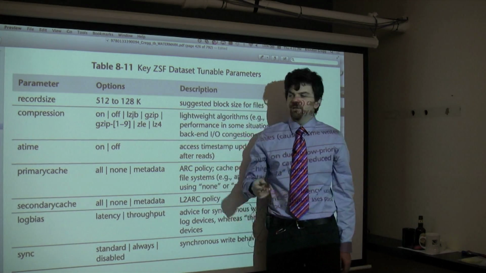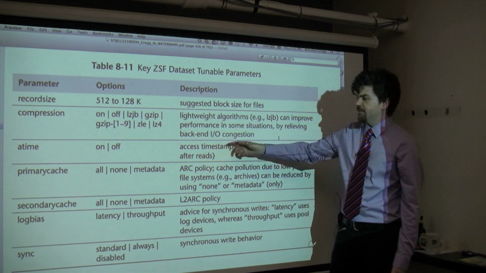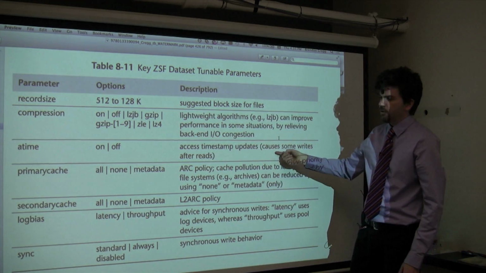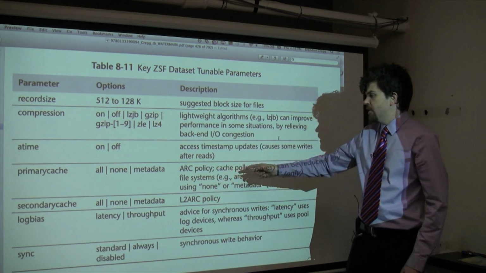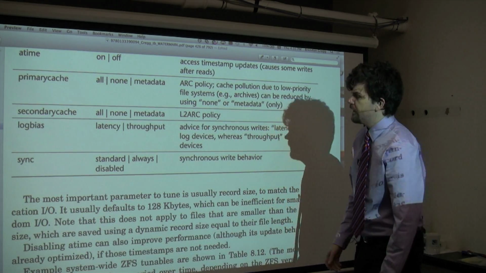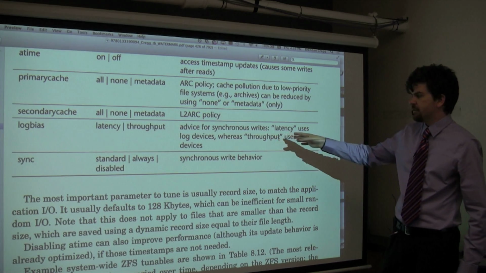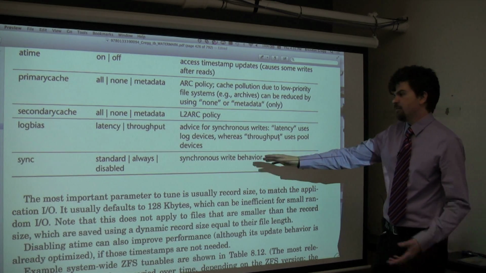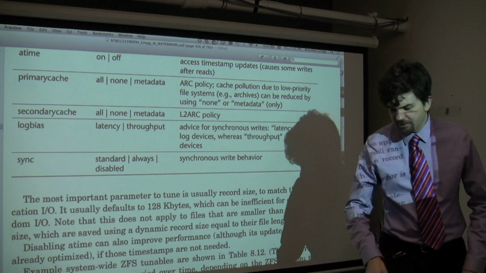The main ones to hit up include record size, compression, and access timestamps off, so you're not doing extra writes. Primary cache policy, which is the main memory ARC: all, none, or metadata. Secondary cache policy, if you've got an L2ARC. Log bias for latency or throughput for synchronous writes. And then sync, whether we always do it or disable it. We need to think carefully about that.